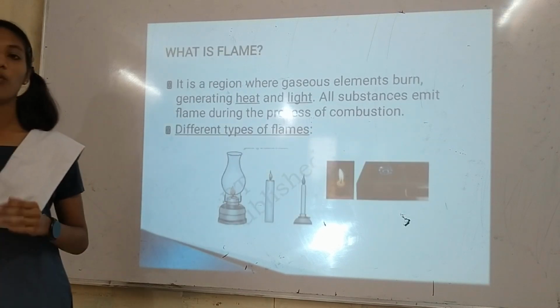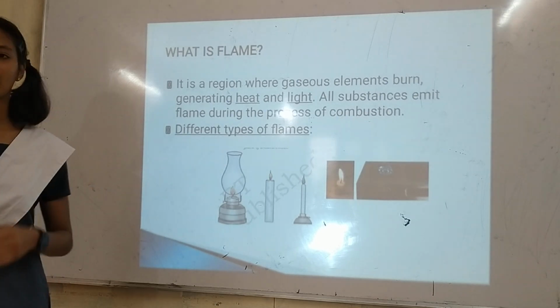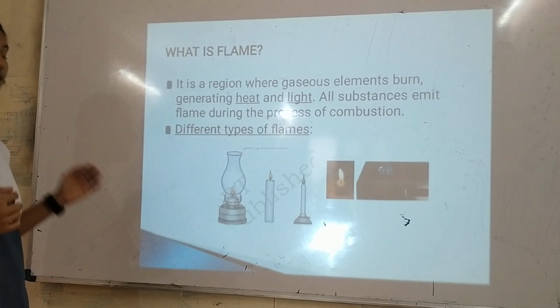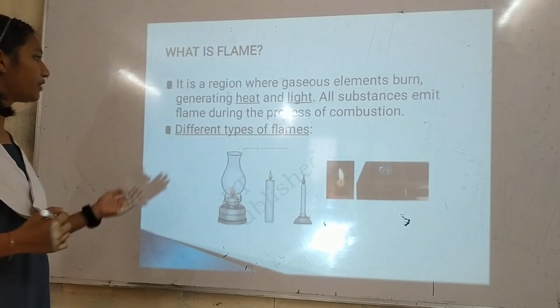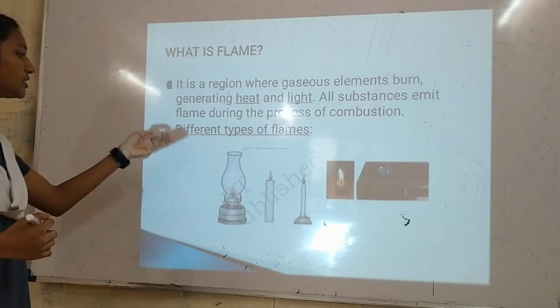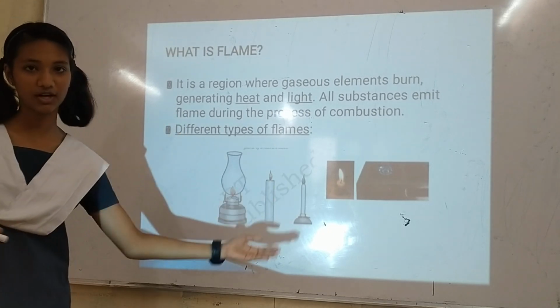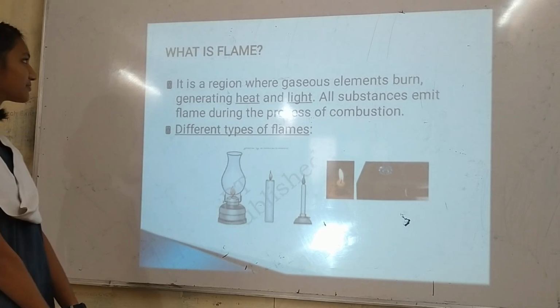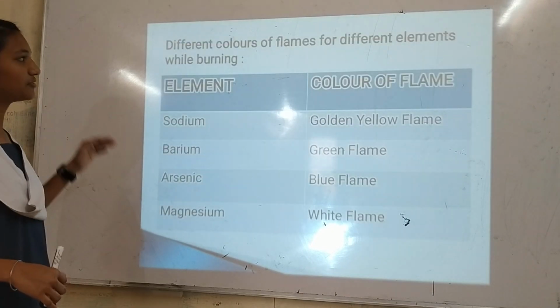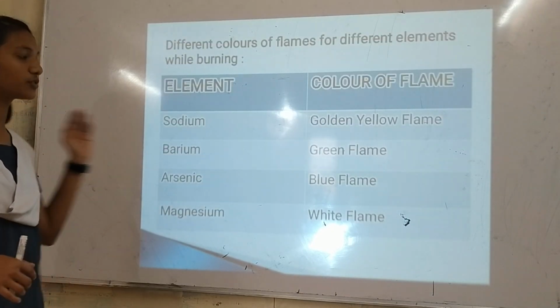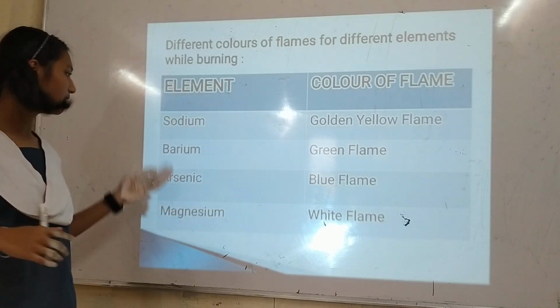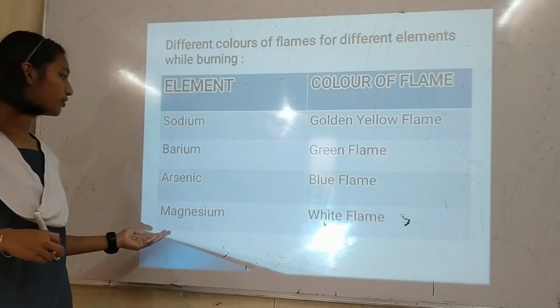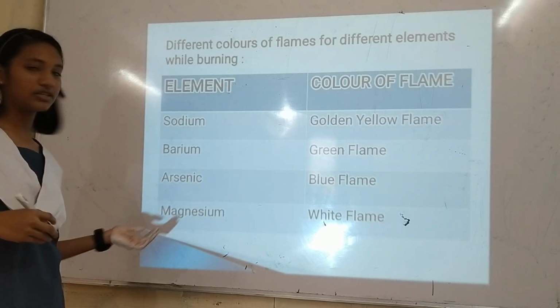Now let's know about what is flame. It is a region where gaseous elements burn, generating heat and light. All substances emit flame during the process of combustion. These are different types of flames with different colors. These are the different colors of the flames for different elements while burning. For sodium it is a golden yellow flame, for barium it is a green flame, for arsenic it is a blue flame, and for magnesium it is a white flame.